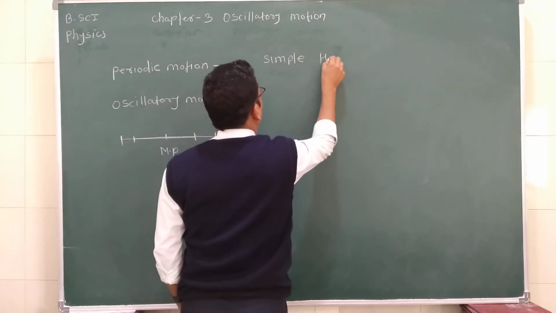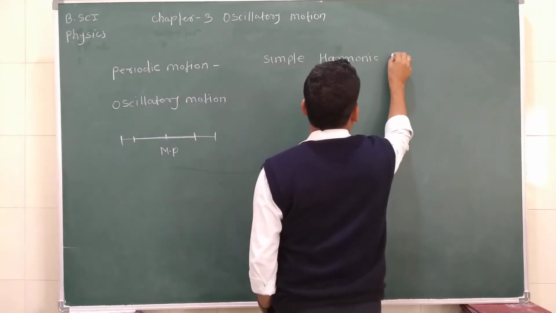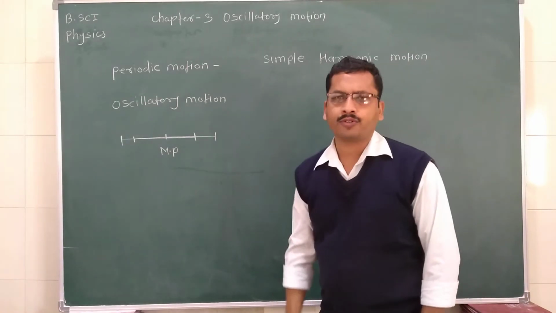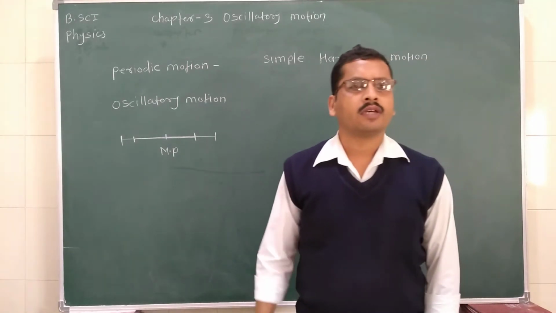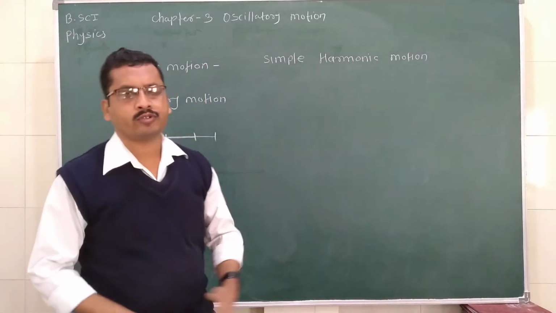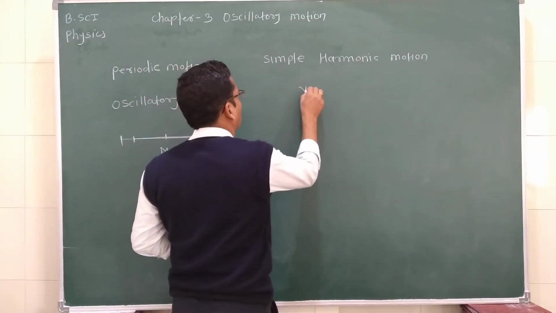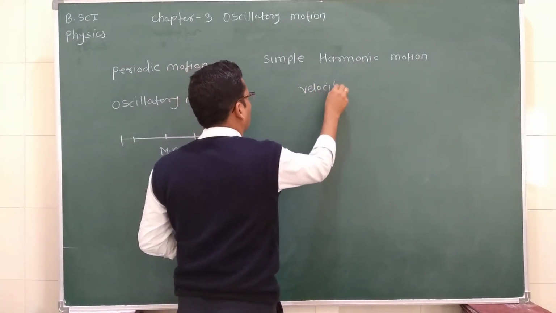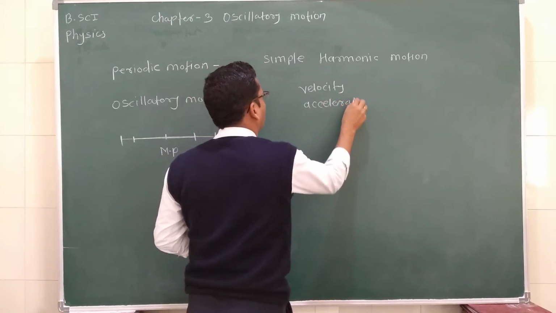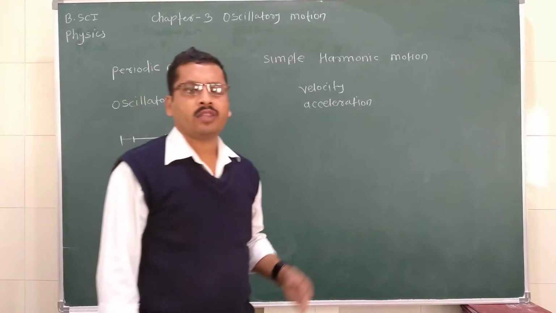Simple harmonic motion. So what is simple harmonic motion? It is a motion in which the velocity of the particle or the acceleration of the particle varies with the position.